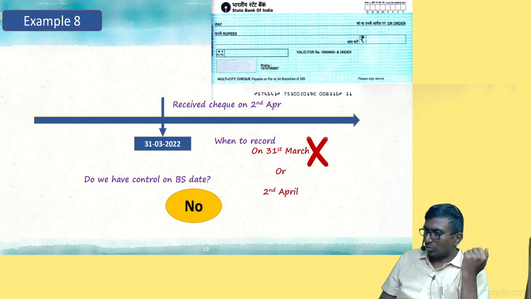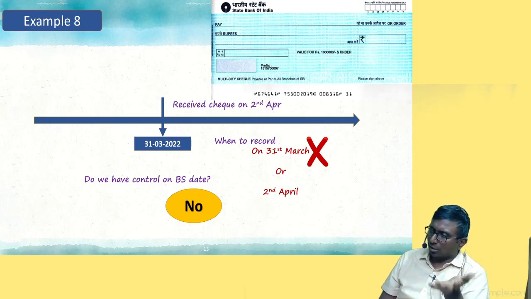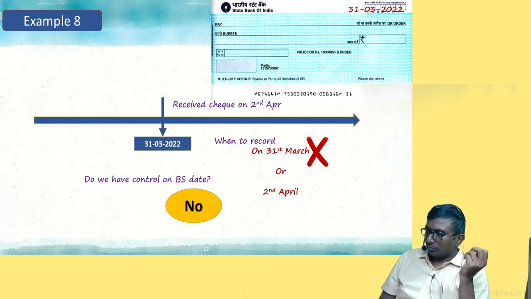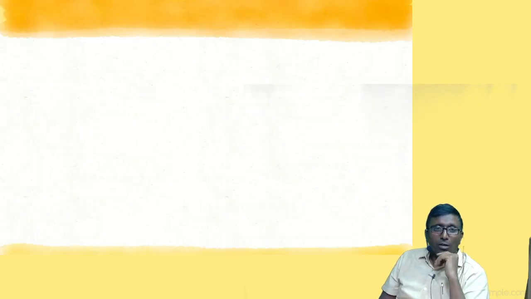When you get the money only, you should book that. On 31st March, BR will continue. Once the money comes, we'll change it: cash account debit to BR. Whatever position was there on 31st March will continue in the same position.